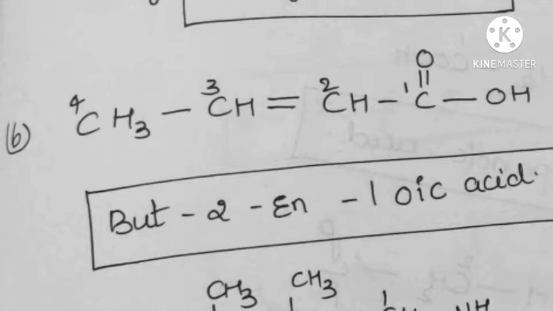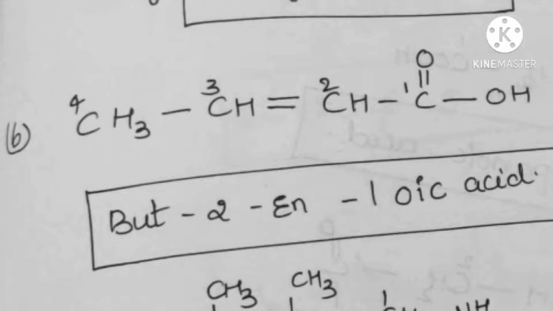The long chain starts from C double bond O. So 1, 2, 3, 4. The second carbon has the double bond, so the long chain is 4 carbons, the root word is but, and the double bond is at the second carbon, so 2-ene and oic acid.